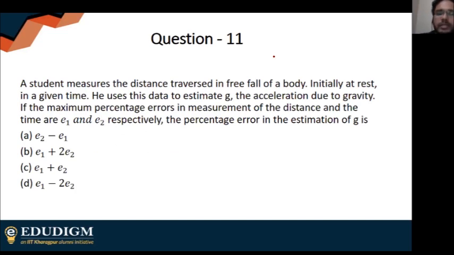A student measures the distance traversed in a free fall of a body, initially at rest, in a given time. He uses the data to estimate g, the acceleration due to gravity. If the maximum percentage errors in the measurement of distance and time are e1 and e2 respectively, the percentage error in the estimation of g is.